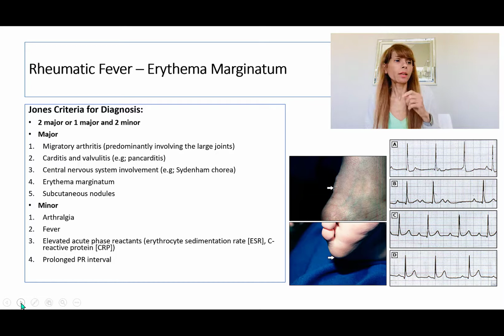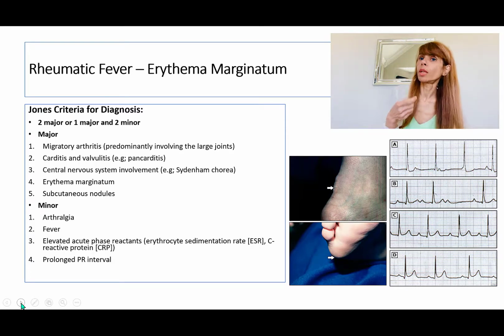Now, what is the minor criteria, or the features included in the minor criteria? Well, that's arthralgia, which is just simple pain, not inflammation. So there's no stiffness, there's no swelling of the joint, and there's no other markers of inflammation, just simple pain. And then fever is a part of the minor criteria, and remember, fever is more than 100.4. If it's less than that in fever, then there is elevated CRP or ESR, which are markers of inflammation. If they are present, we include them in the minor criteria. And lastly, there can be prolongation of the PR interval on the EKG. If that's there, then we call it a minor criteria feature, and the patient has met it.